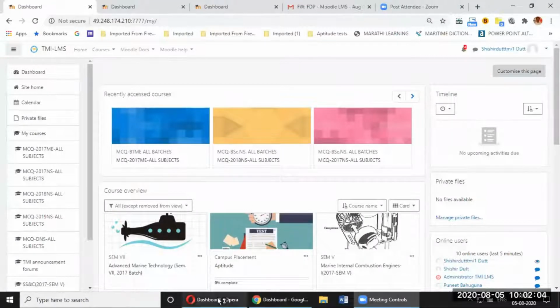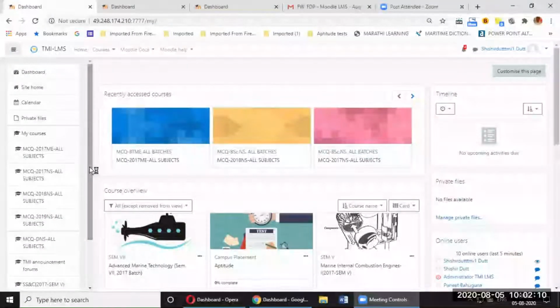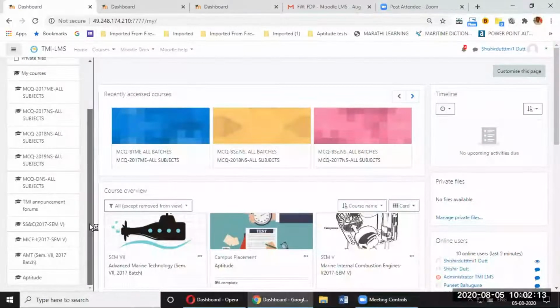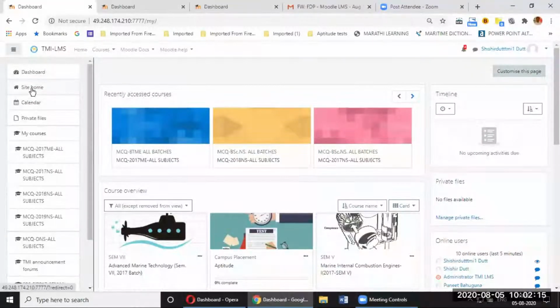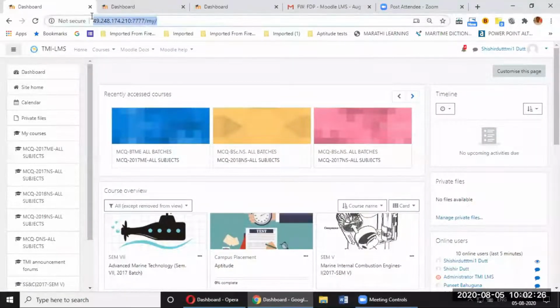Okay. So if you remember, last week during the FDP, we had made a topic called FDP. So I again suggest everybody please log into the Moodle site with your Moodle username and password. The site is displayed over here, as you can see. So please log into this site so that you can have a live demo of whatever I am telling you, and you can experience it also.